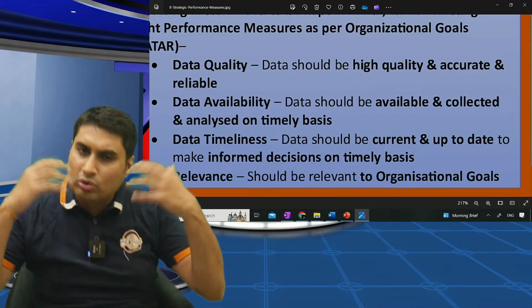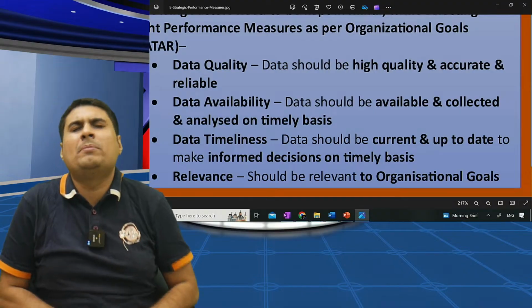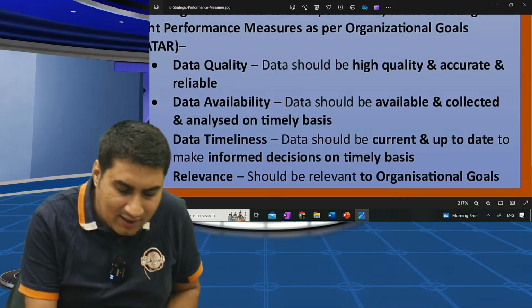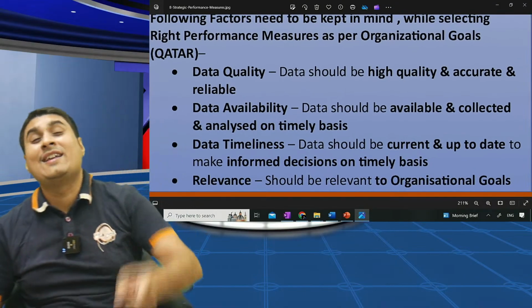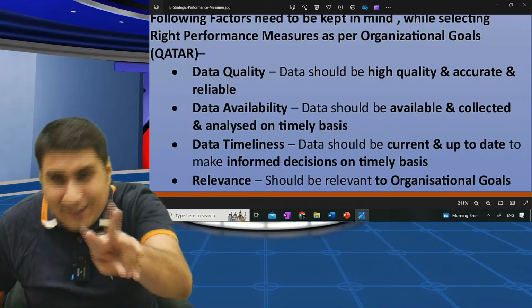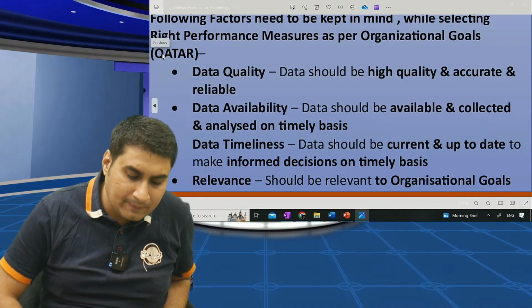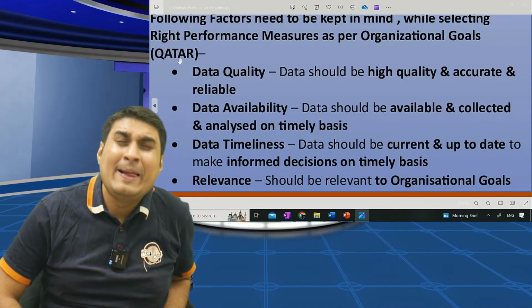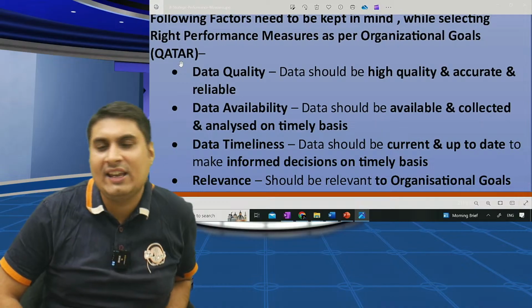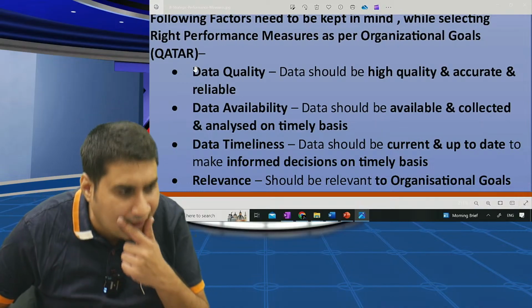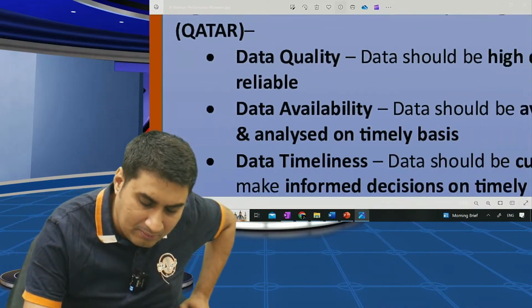So whenever I choose the right SPM, I have to keep in mind QATAR. Qatar is the airline. Data quality, data availability, data timeliness. Very simple. Q, data quality. A, availability. T is data timeliness. A is silent. R, relevance.